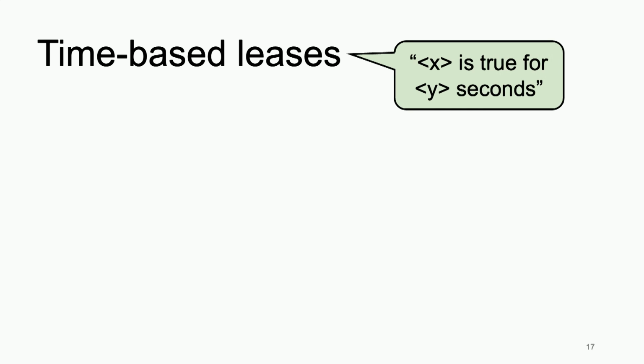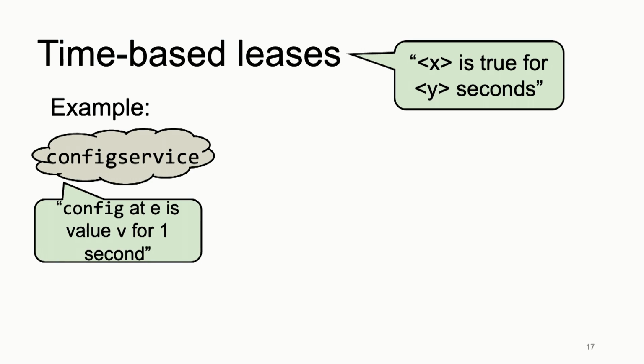So basically the way people do this in distributed systems without any proving at all is just using leases. A lease is basically a statement that says something is true for the next couple seconds. For example, the configuration server might promise, when it gives a lease to a particular replica, I promise you I won't change the configuration for the next second. And this allows the replica to make all kinds of decisions without actually having to talk back to the configuration servers.